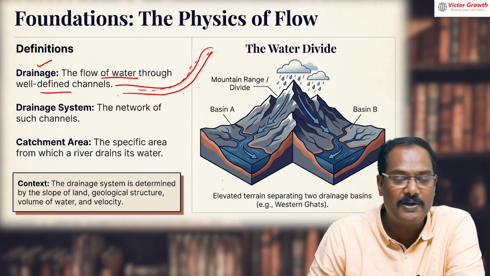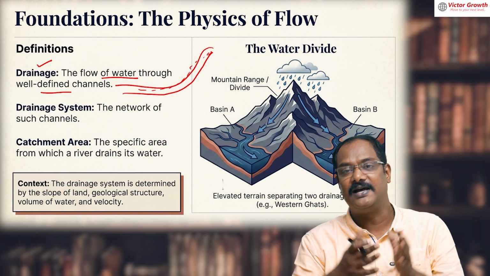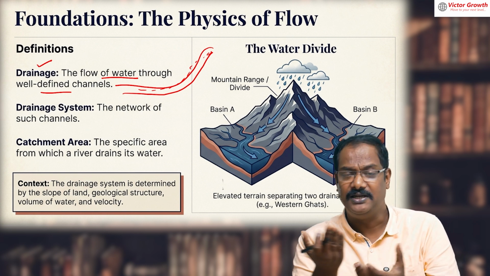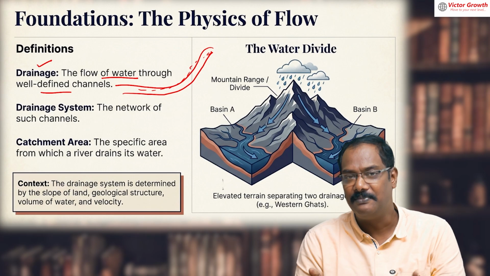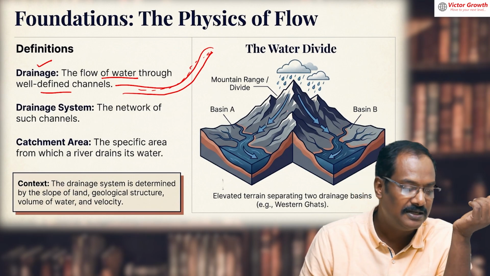A drainage system is a network. Like, you take one river, the Ganga. Its tributaries are there. Gomti is there. Then you have Koshi, Ghaghra, Gandak, Ramganga. All this together becomes a drainage system. Drainage means one single river system.